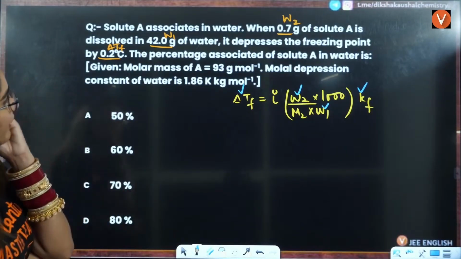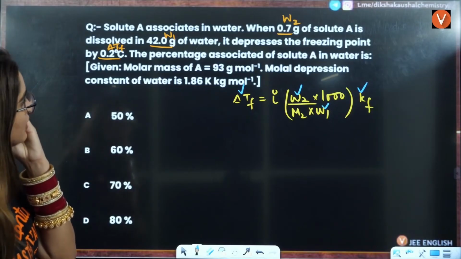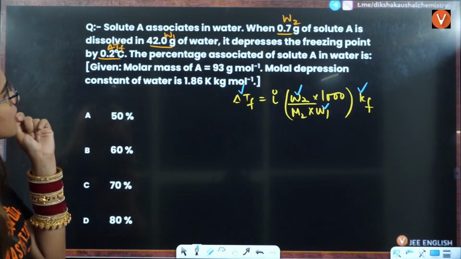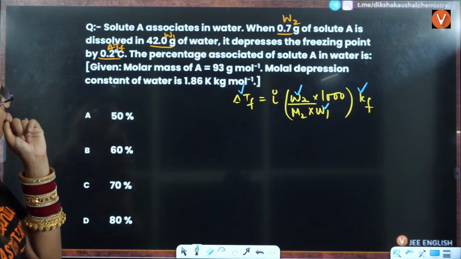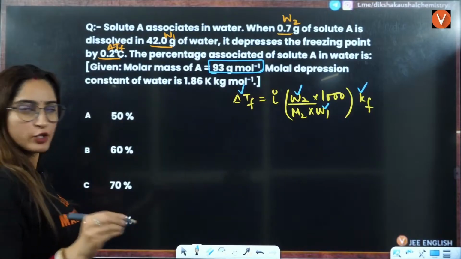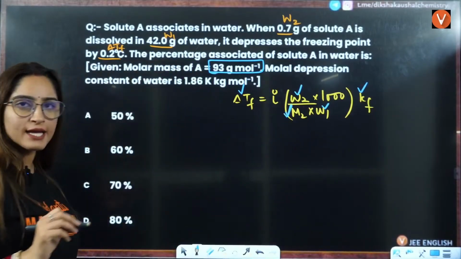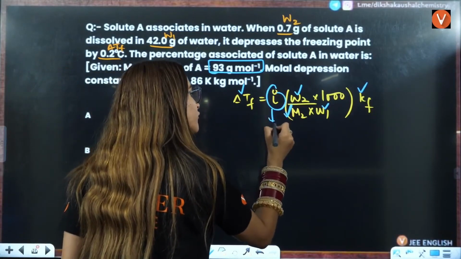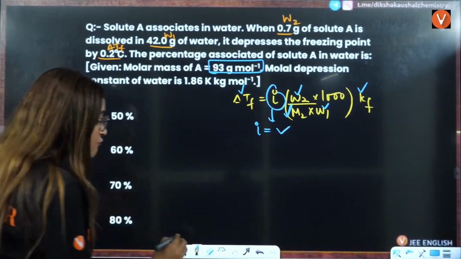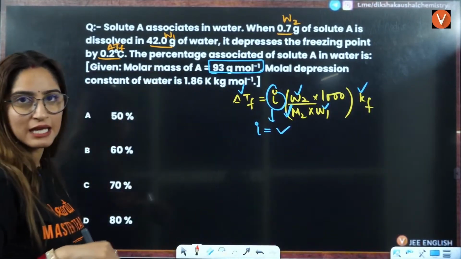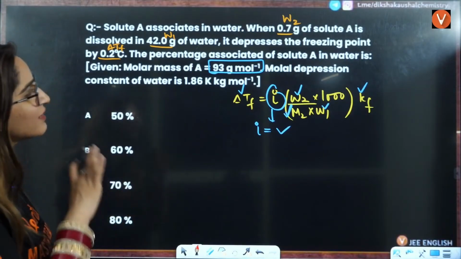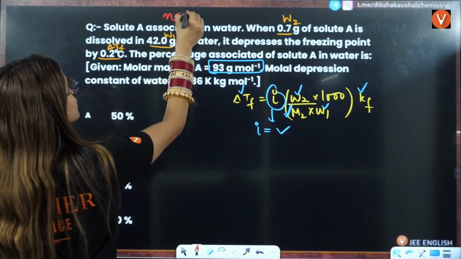And what is the value of M2 here? Let me see. Solute A associates when this much of A is dissolved in this much of water. It depresses the freezing point. Molar mass of A is given to you here, that is given to be 93. That means you can easily find the value of i here. Once you find the value of i, what is the next thing to answer the association? For association, when nothing is given to you, you will take the n value as 2.